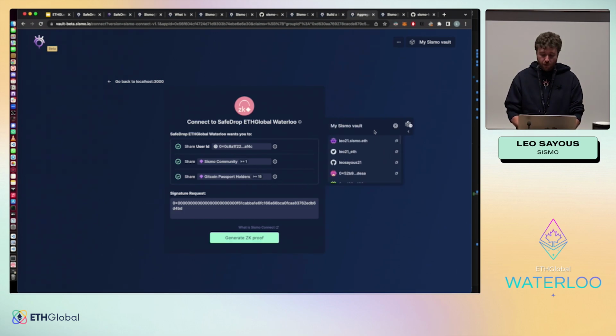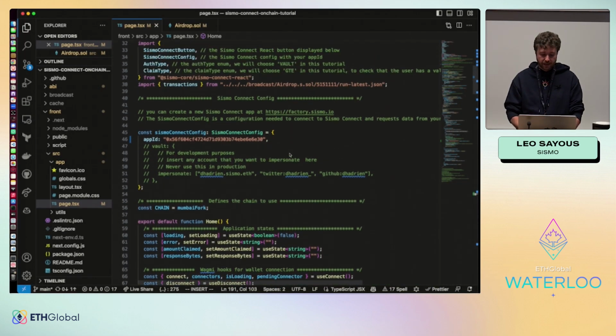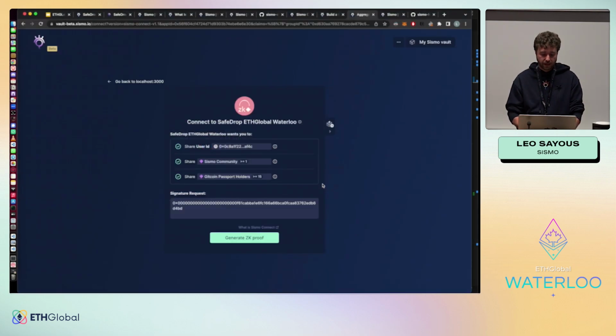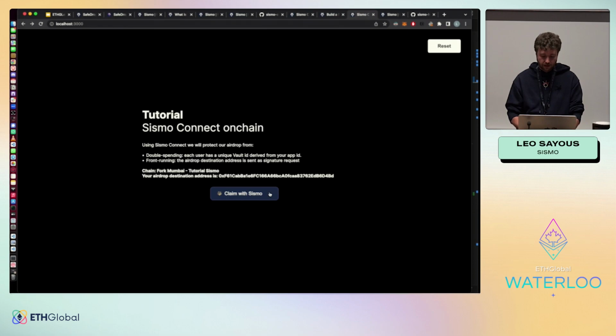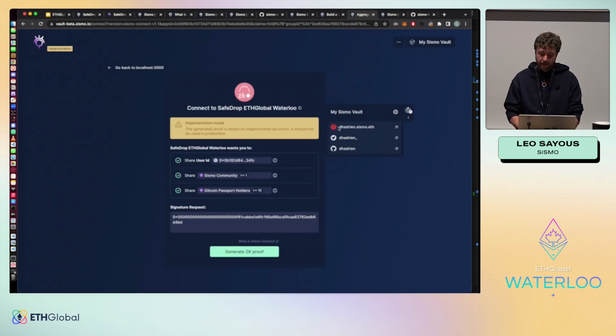If you are not inside the groups and you want to test and develop the full flow, we have a feature in the configuration that allows you to impersonate some accounts. So I will show you here. You can put the list of addresses you want to impersonate, and the Sismo data vault will contain all of these accounts. So let's do it again. And I do claim with Sismo. I am now in an impersonation mode. So it's a very specific mode. And in my Sismo data vault, I see all these accounts.